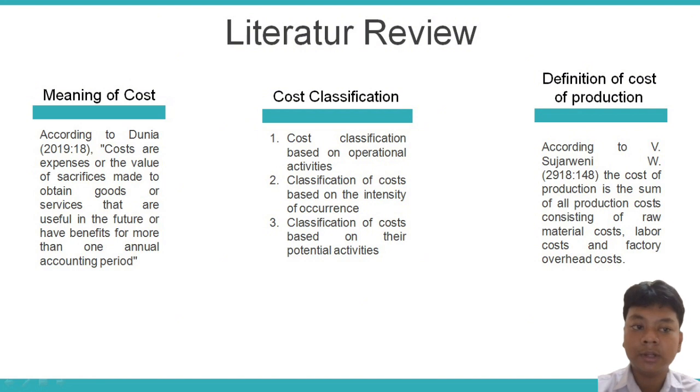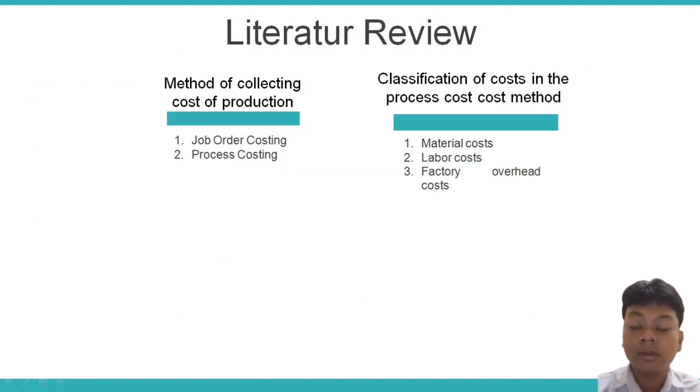Definition of cost of production. According to V. Sujarweni W. 2018 chapter 148, the cost of production is the sum of all production costs consisting of raw material costs, labor costs, and factory overhead costs. Method of collecting costs of production: first, job order costing, and then process costing. Classification of costs in the process cost method. The first, material cost. Second, labor cost, and third, factory overhead cost.